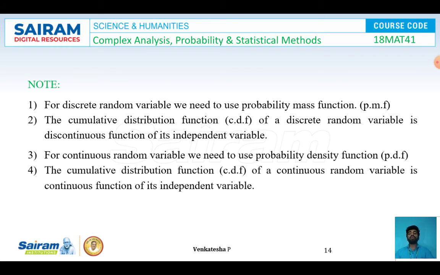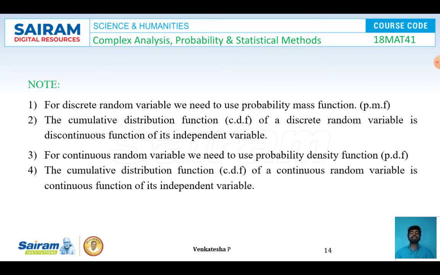A small note on discrete and continuous random variables. First, for a discrete random variable, we need to use only the probability mass function, that is PMF. In some cases, we'll be using the PDF also. Second note, the cumulative distribution function CDF of a discrete random variable is a discontinuous function of its independent variable.